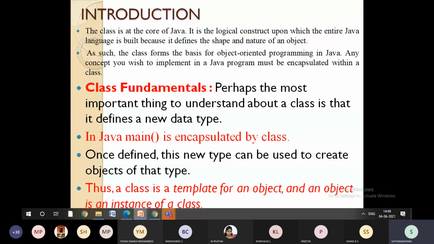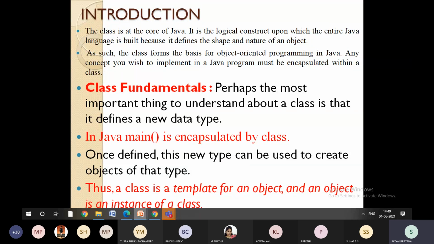The moment you define the main function in Java, it is going to encapsulate all the features of the class. So in C programming, main works independent of the program, whereas in Java, main works dependent on the program. That is the class.